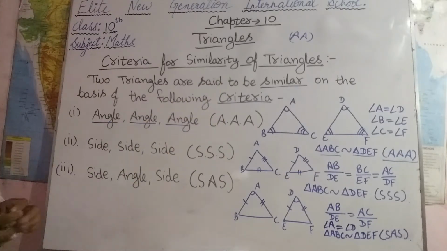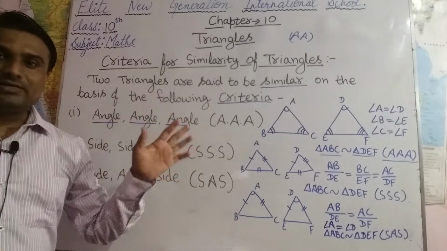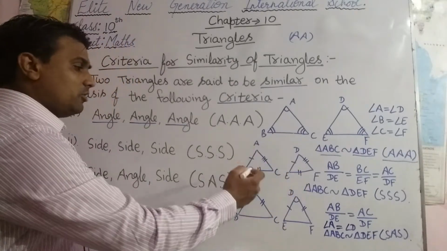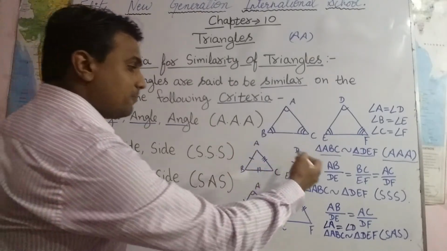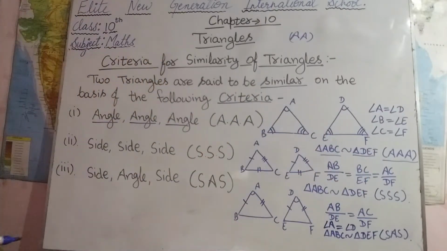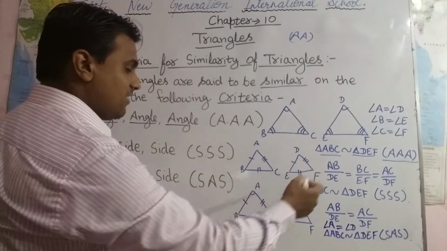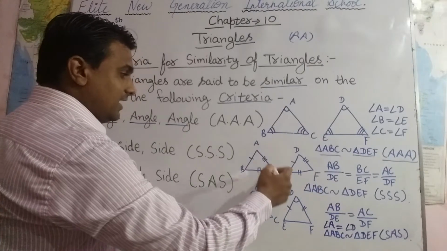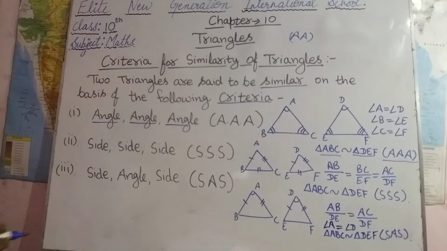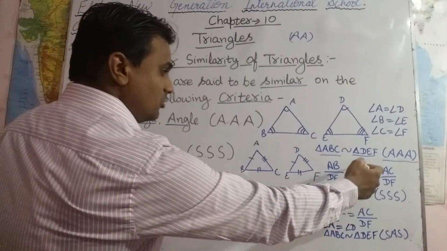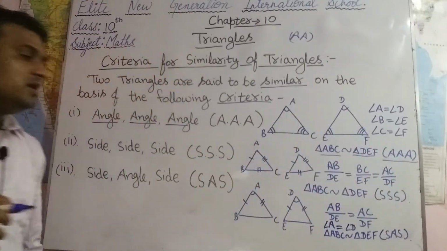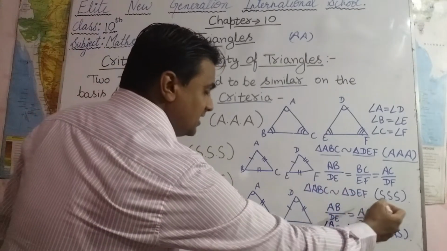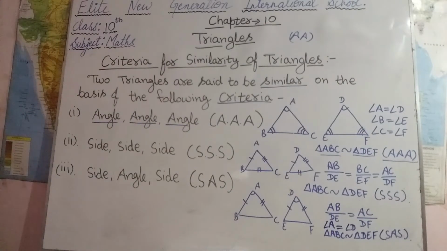After this, see the second one, side, that is SSS. Here also two triangles are said to be similar when the corresponding sides of one triangle are proportional to the corresponding sides of another triangle. So in triangles ABC and DEF, AB corresponds to DE, BC corresponds to EF and AC corresponds to DF. So we can write AB upon DE equals BC upon EF equals AC upon DF. So we can say triangle ABC is similar to triangle DEF by SSS criterion.